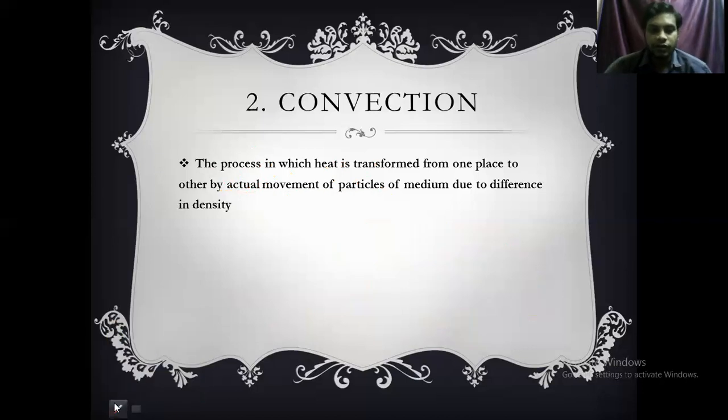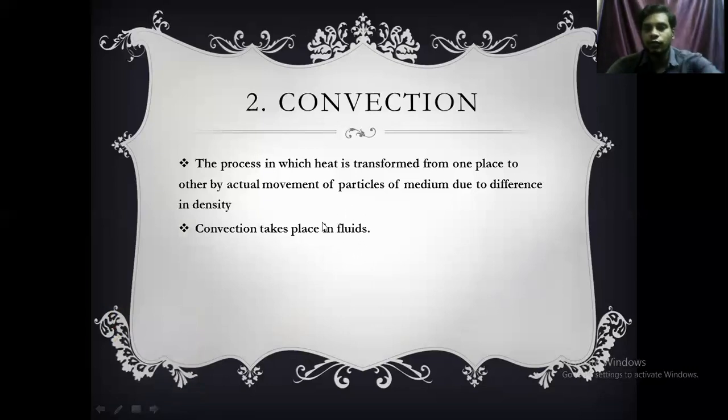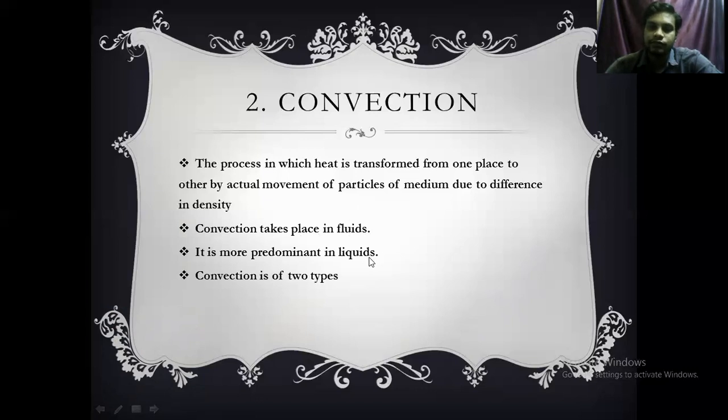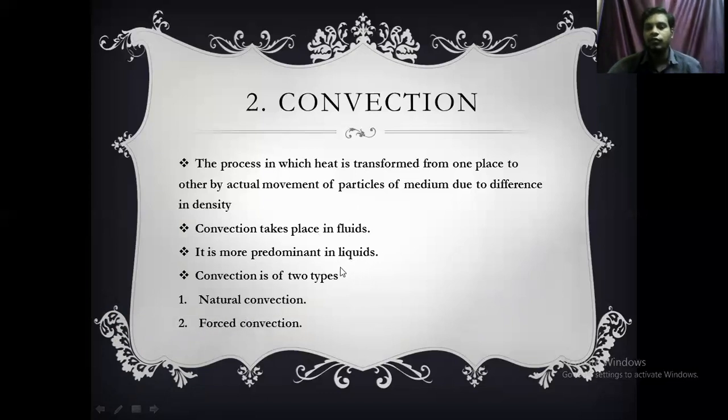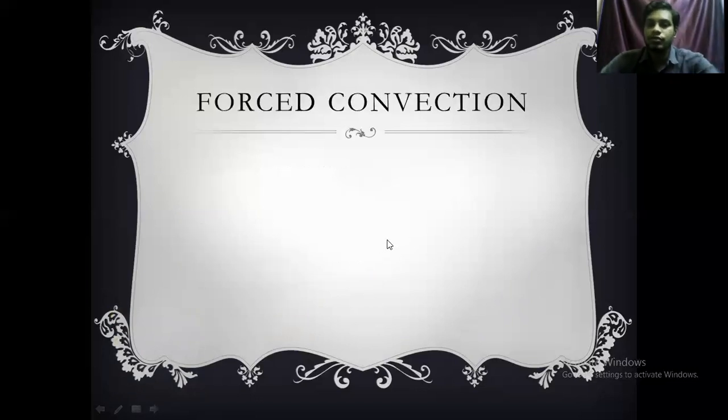The next point is convection takes place mainly in fluids. Fluids means liquids and gases, but it is more in liquids. So convection is of two types. The first type of convection is natural convection, and the next type is forced convection. Now we are going to discuss natural convection as well as forced convection. So first one, forced convection.